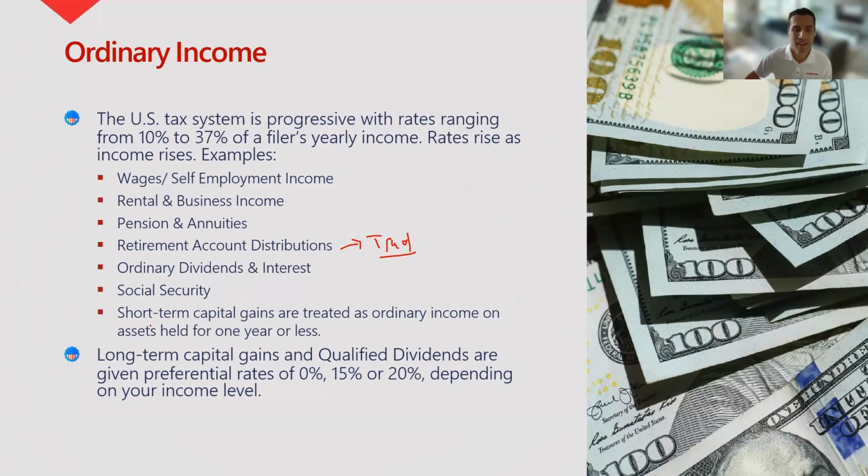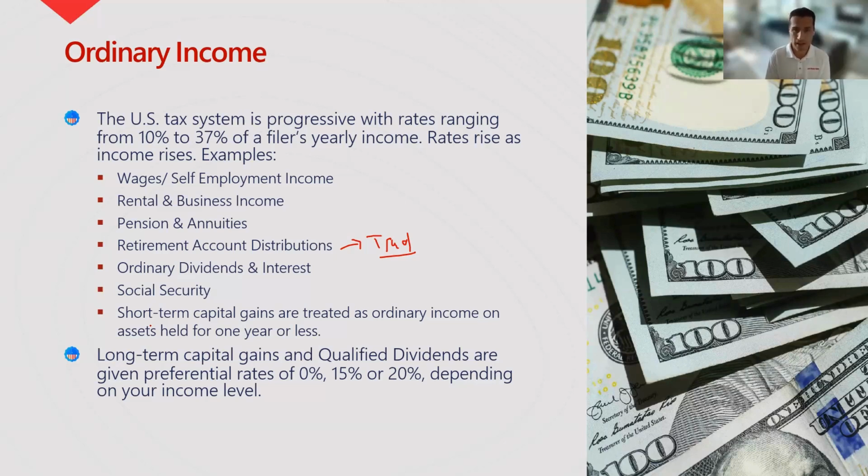Short term capital gains. So, what is a capital gain? A capital gain is an asset that you sell for a profit, held for 1 year or less, like a stock, bond, mutual fund, index fund, real estate, cryptocurrency, whatever it is. If you hold it for 1 year or less and you sell it, you're going to be treated as ordinary income in that scenario. If you hold that asset for longer than a year, then you will have a preferential tax treatment.